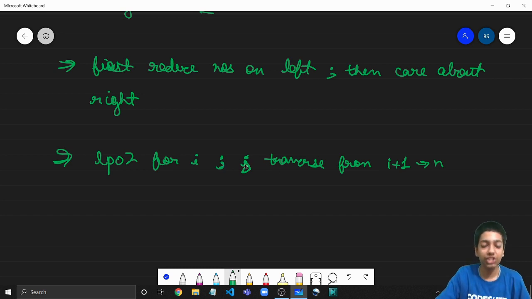So how to figure out the j? Well, that's simple as well. Traverse from i plus 1 till the end, and if at any point a of j is becoming smaller by XORing with this largest power of 2, then XOR it, or otherwise again move on to the next element. Fine.